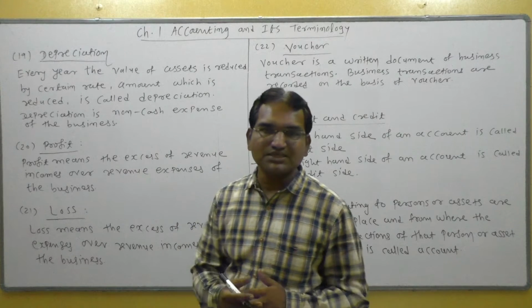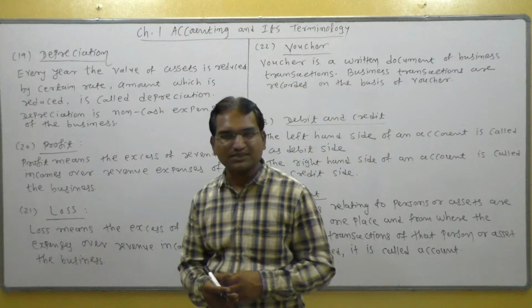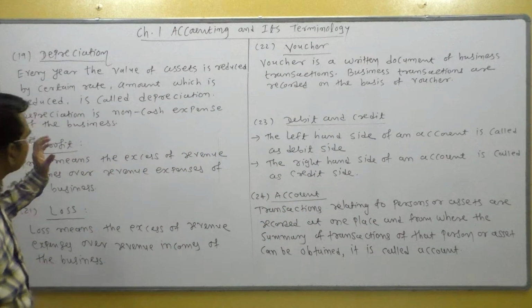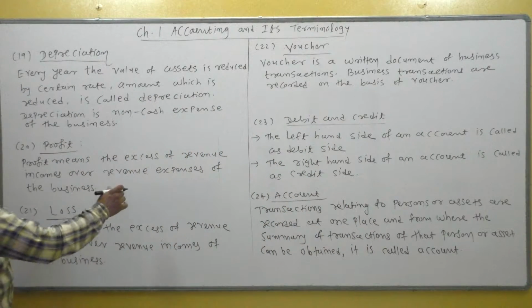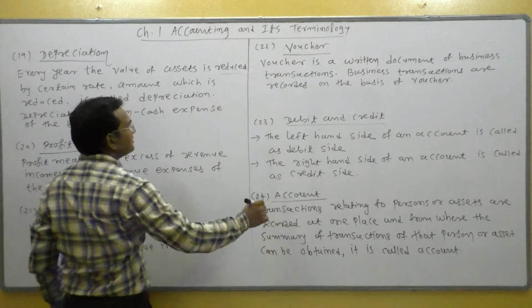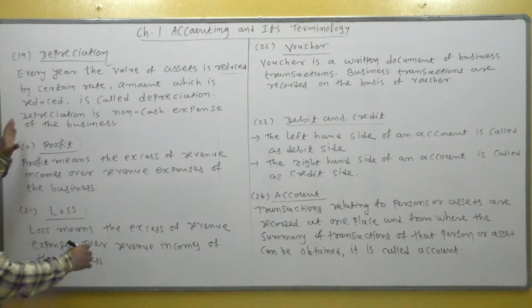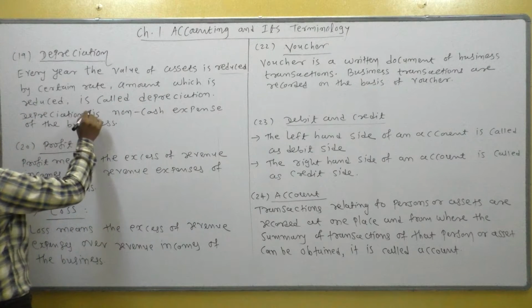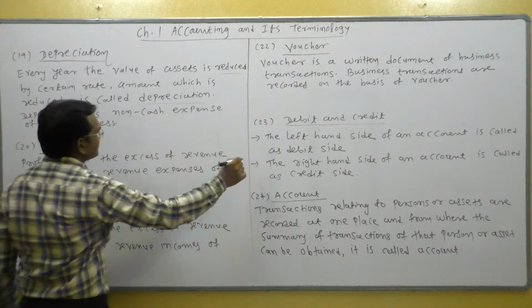So the decrease in value of an asset is called depreciation. Every year the value of the asset is reduced. Reduced means decreased by a certain rate. The amount which is reduced is called depreciation.